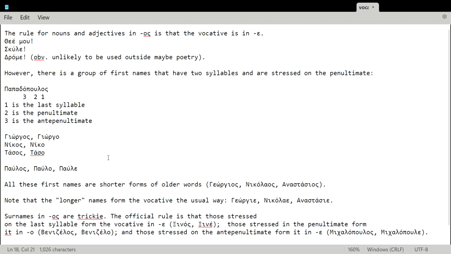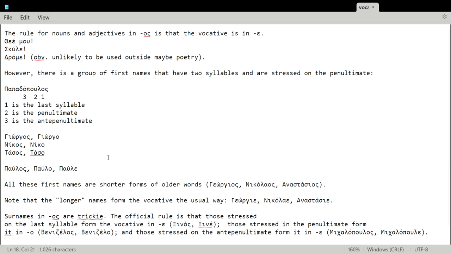And actually Pavle might be slightly preferred by, let's say, official documents, educated people, etc. Anyway, so again, keep in mind these names are shorter versions, and as such, shorter versions are treated this way. So Yorgos becomes Yorgo.